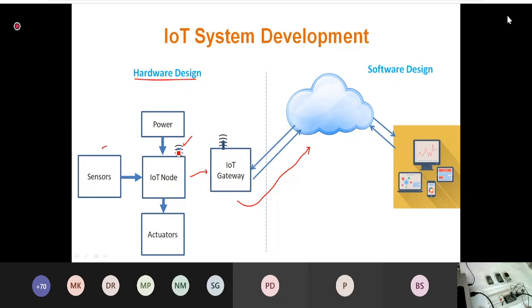So basically, all these IoT nodes will be connected with your IoT gateway, say your routers or your mobile hotspots, and these devices, maybe your routers or your mobiles, are connected to the internet. Okay, and then there will be a cloud. So here is the part that comes.